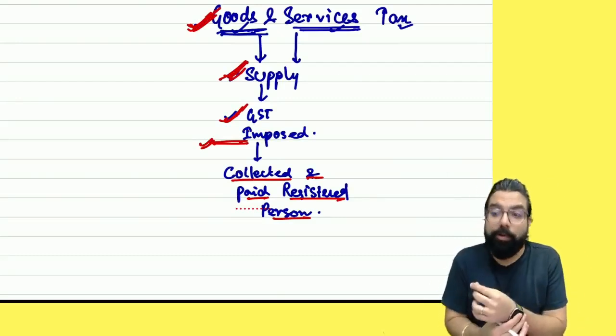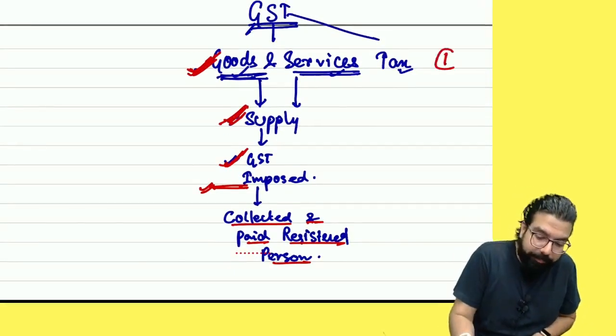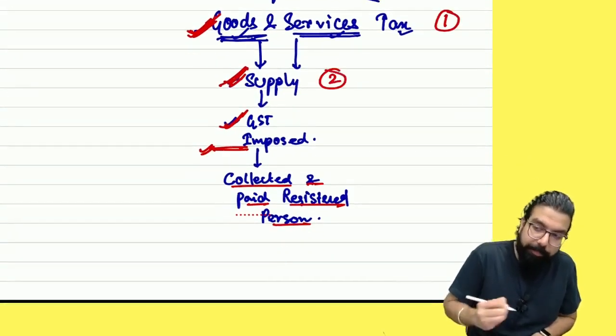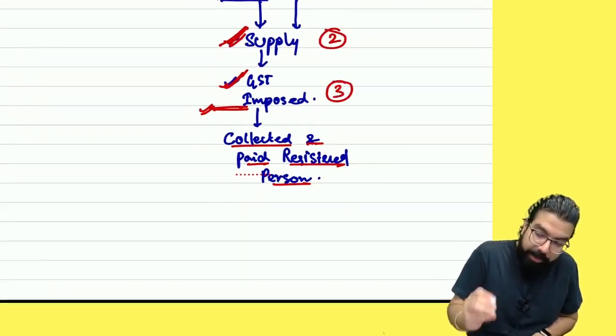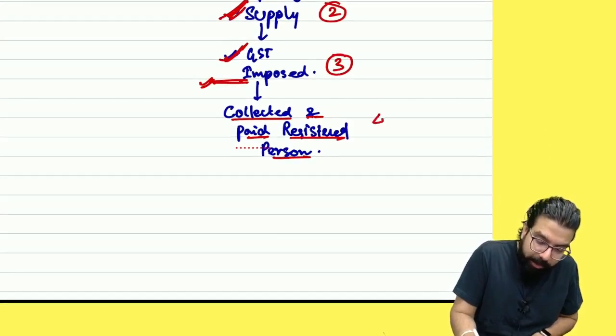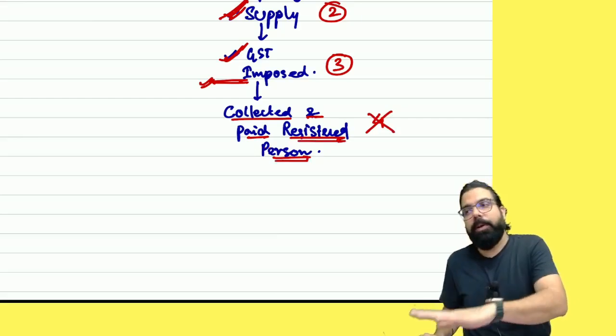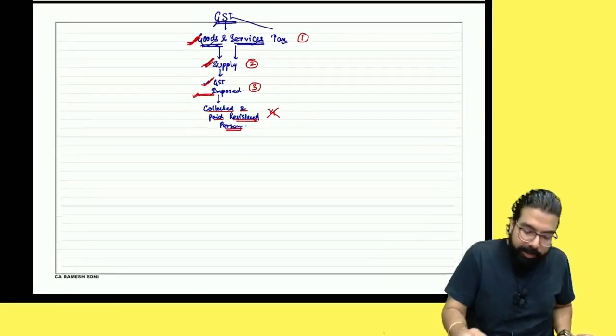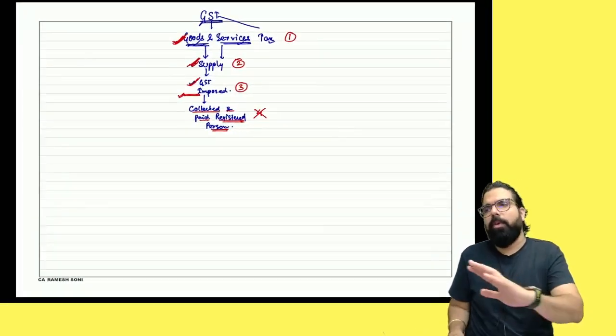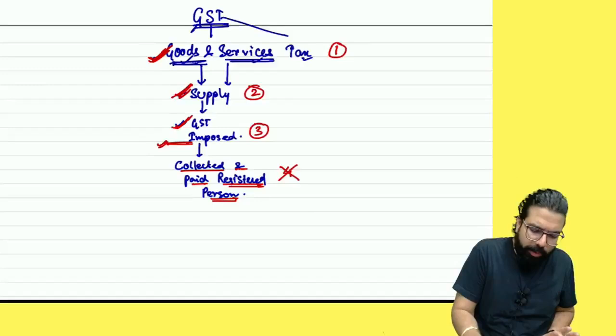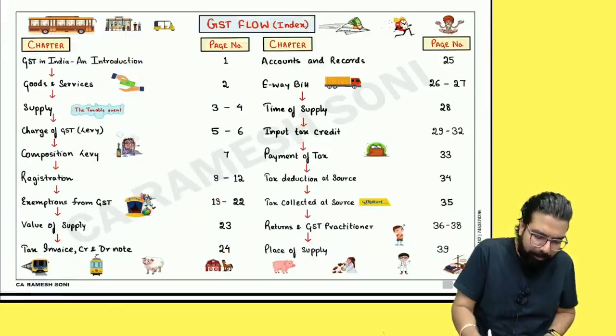So that guy on the roadside, did he meet the first step? Did he meet the second step? Did he meet the third step? But what he did not meet was the fourth step, where he was not registered. Is my point clear to all of you? Check. This much I have told you now. This is the basic GST which is there, and we'll be talking about all this when we go ahead and learn.